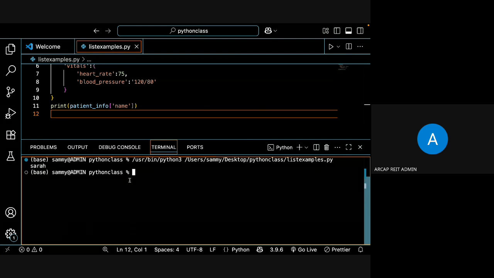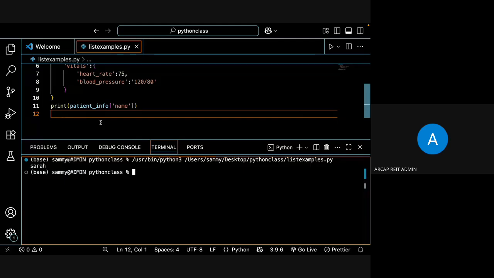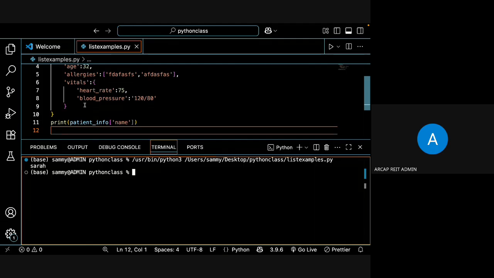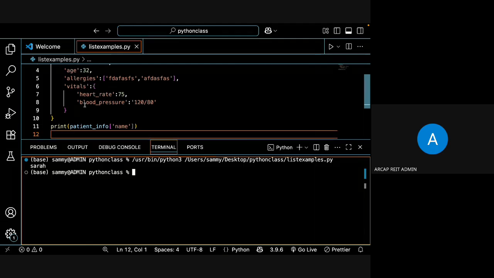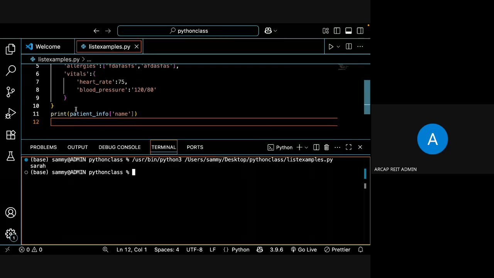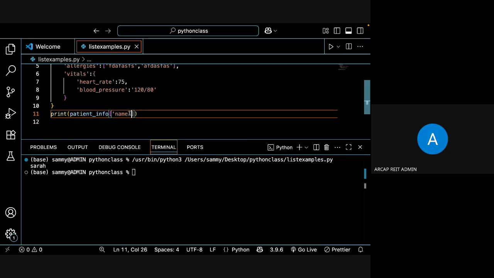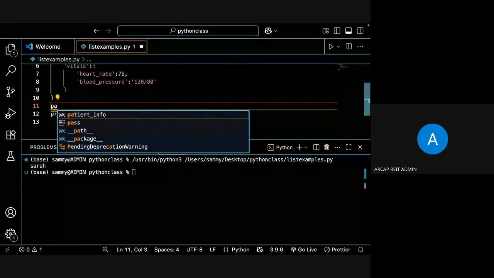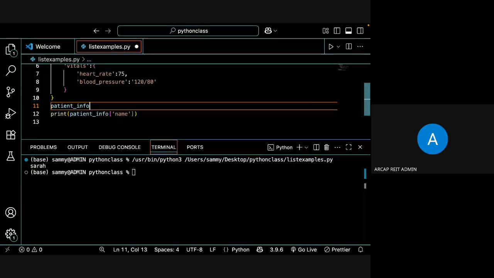Once I explain this, all adding of the data, viewing of the data. Then if I want to add a new value, so here we have allergies, vitals, and everything. I want to add something more, when they visited last visit. Then what I need to do, simply I'll use the equals operator, like patient info, visit in the bracket.